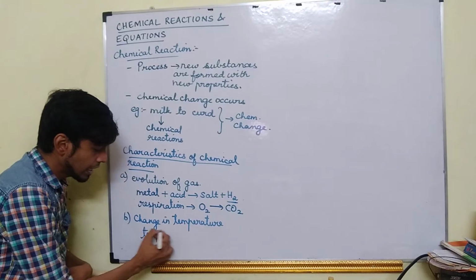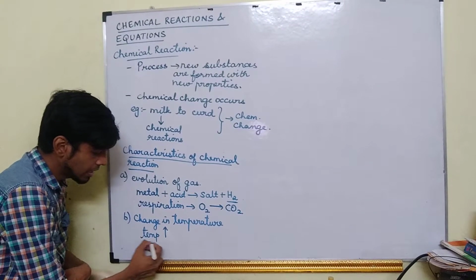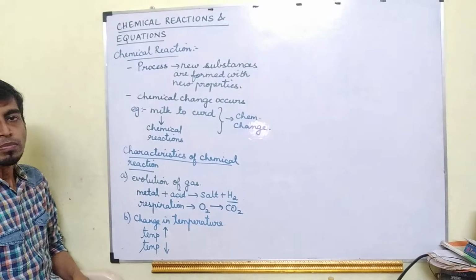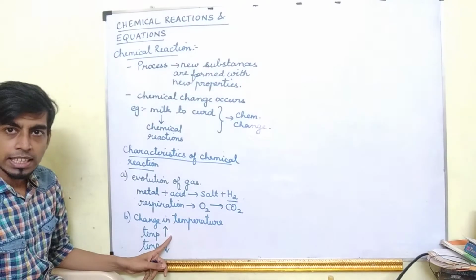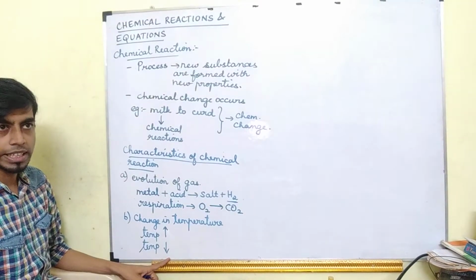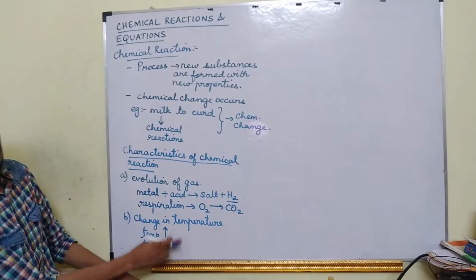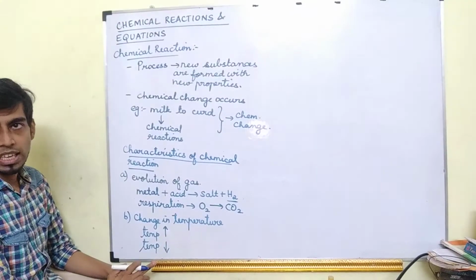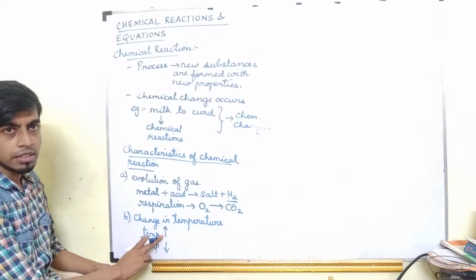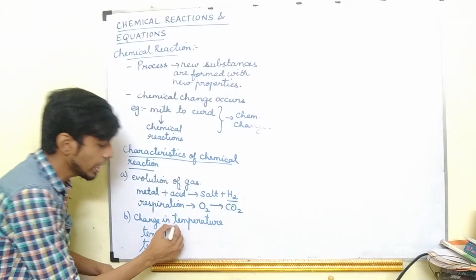Temperature can increase or temperature can decrease during a chemical reaction. So whenever there is a change in temperature, we can say that a chemical reaction has taken place.